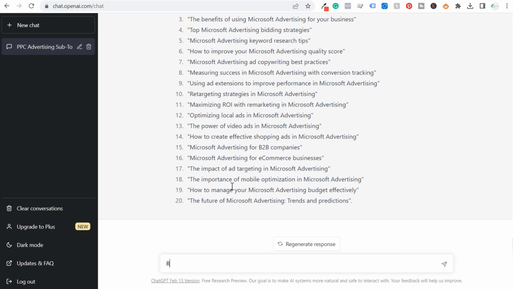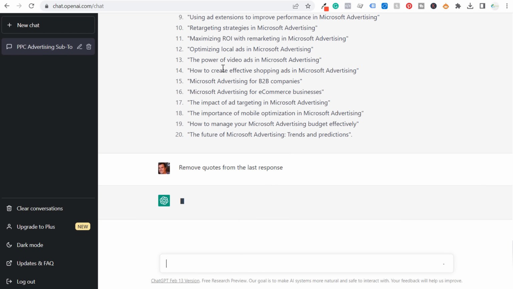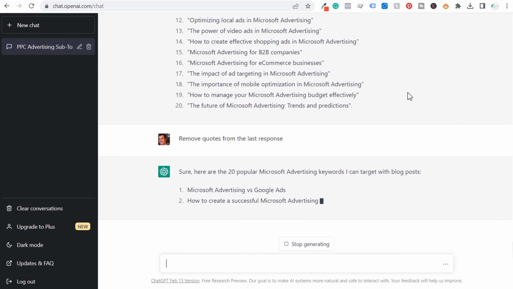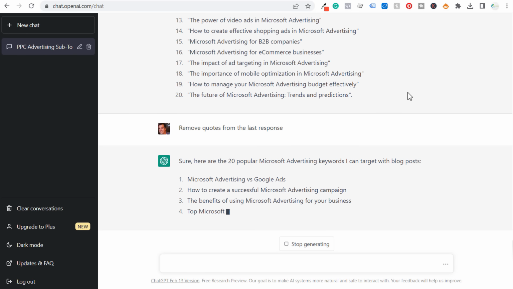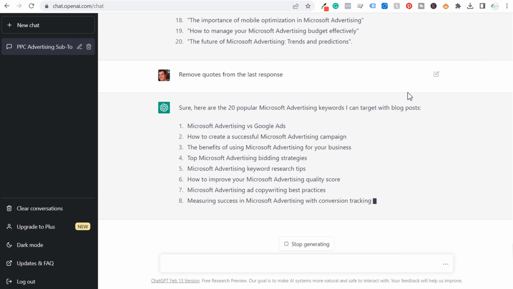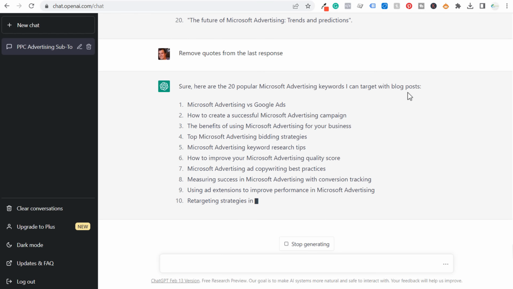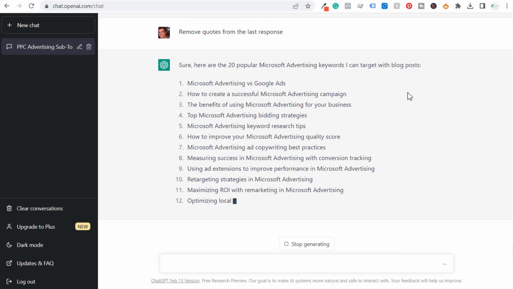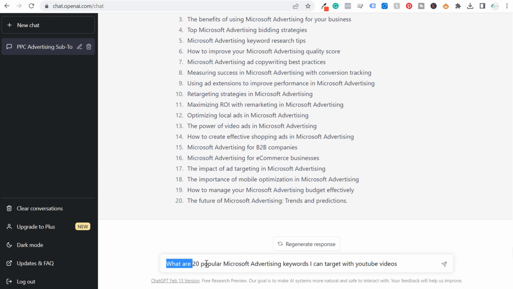Now what you can do is just say remove quotes from the last response. Click on enter and they'll give us the same exact response without the quotes. They haven't been giving me quotes for these, so I'm not sure why they're giving me quotes this time, but if you're getting quotes like this, just ask them to remove them. They'll remove the quotes so we can easily copy and paste all of these different keywords and topics into Microsoft Excel.